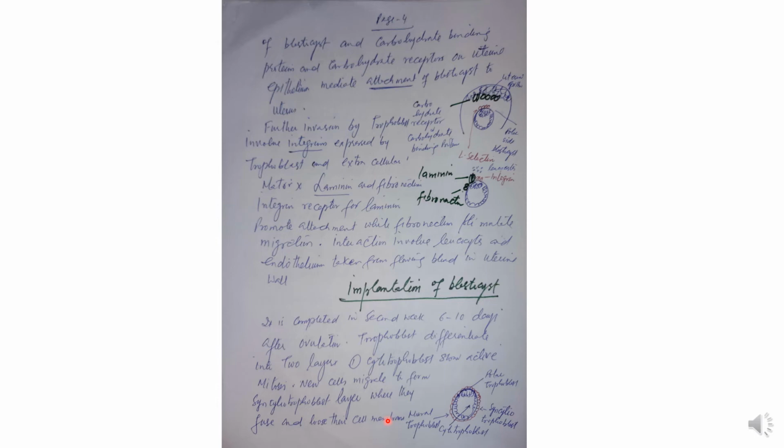Now we have entered the second week of development, the eighth or ninth day. Now everything in the second week will become double. The outer cell mass, which was previously a single layer, now becomes a double layer: the outer syncytiotrophoblast and the primary layer named cytotrophoblast. Similarly, the inner cell mass will also divide into a double layer, epiblast and hypoblast.